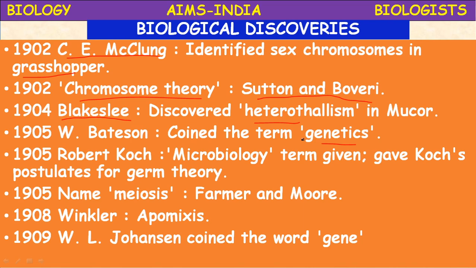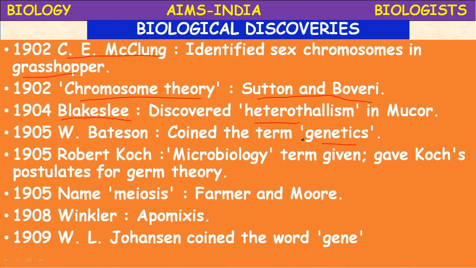In 1905, the name meiosis was coined by Farmer and Moore. Meiosis is a kind of cell division. Cell division is basically divided into three main types: amitosis, mitosis, and meiosis. Meiosis means reduction division. It is an essential cell division required for sexual reproduction, for the production of gametes.